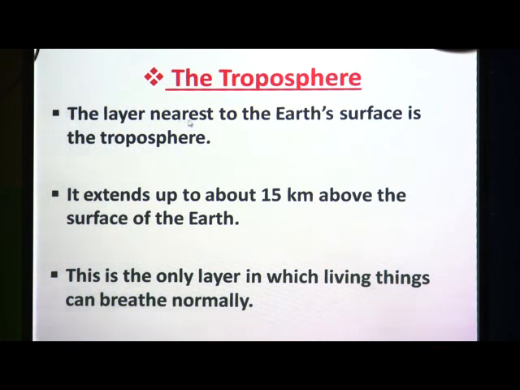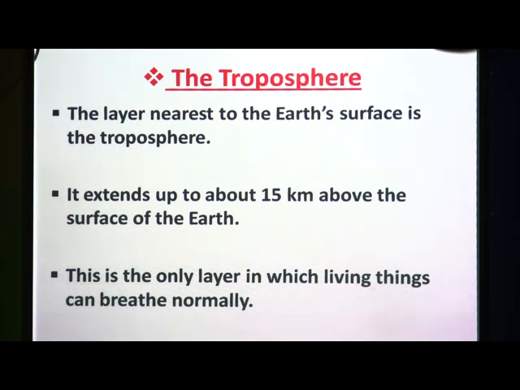The layer which is nearest to the earth's surface or ground level is the troposphere, and it extends up to about 15 kilometer above the surface of the earth. From the ground level to above 15 kilometer we find this layer. And one more important thing about this layer is that this is the layer in which living things can breathe normally. That means, up to 15 kilometer height from the ground level or from the sea level we can breathe easily without feeling any difficulties.